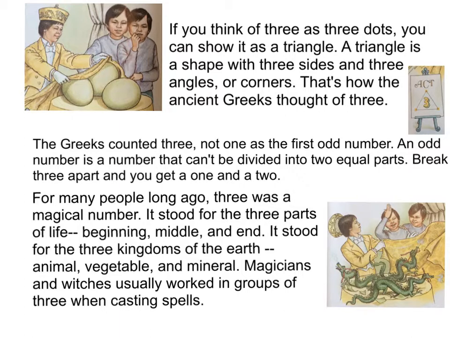For many people long ago, 3 was a magical number. It stood for the 3 parts of life: beginning, middle, and end. It stood for the 3 kingdoms of the earth: animal, vegetable, and mineral. Magicians and witches usually worked in groups of 3 when casting spells.